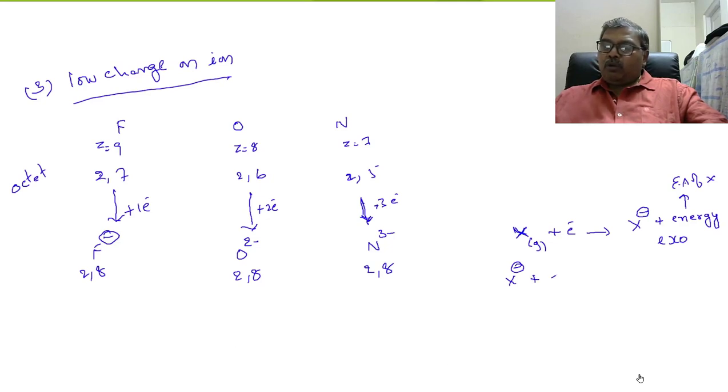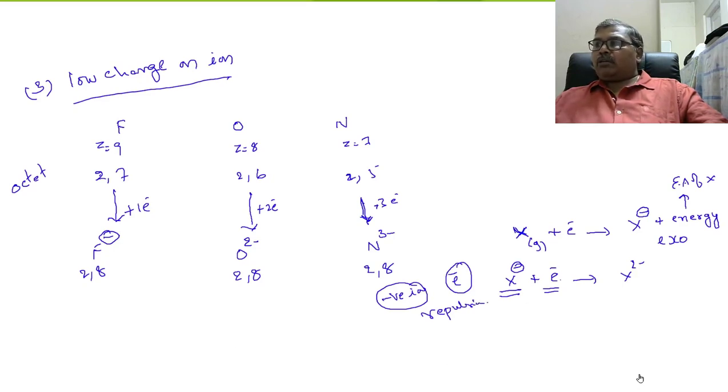Now suppose you are going to add one more electron to the outermost orbit of X minus, then X2 minus will form. But here, due to inter-electronic repulsions, because it is a negative ion and the electron is a negatively charged particle, repulsions will operate.